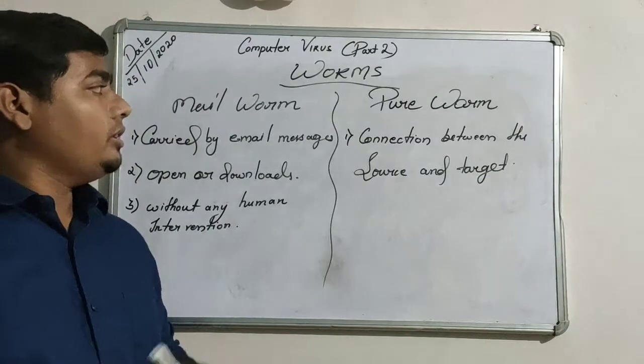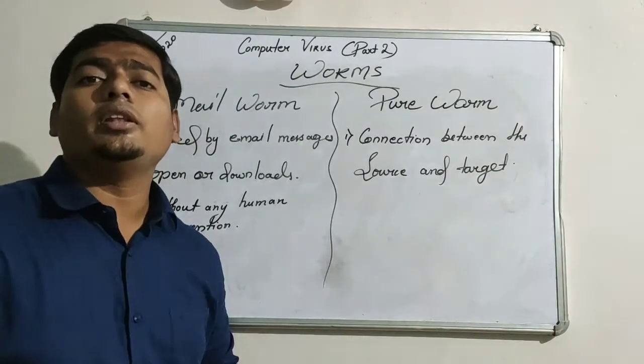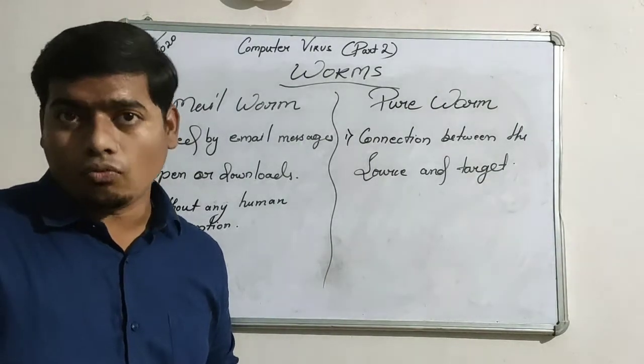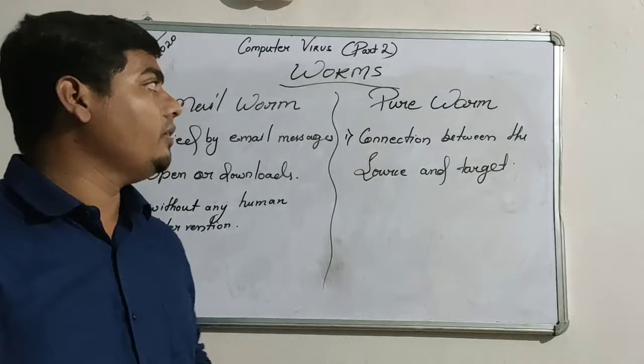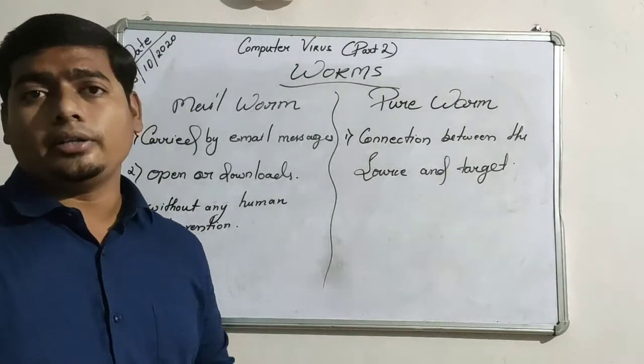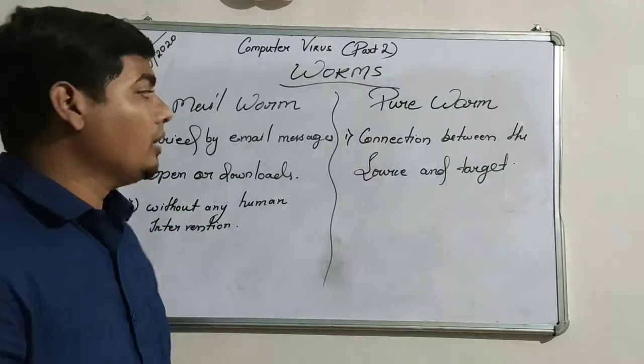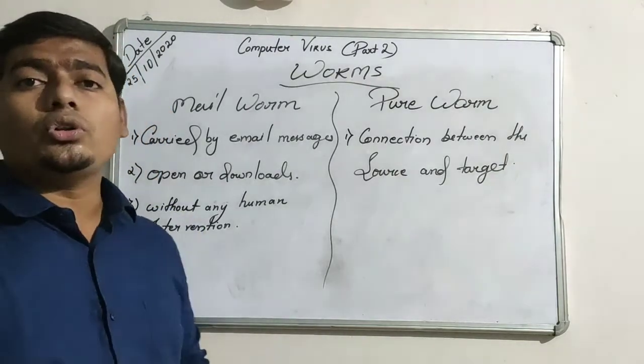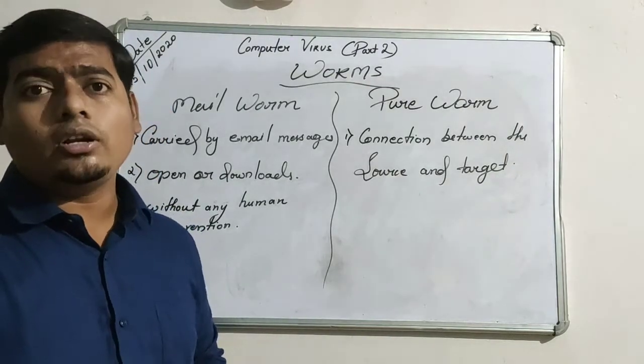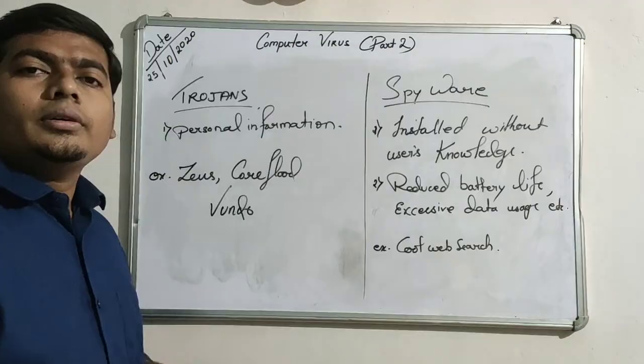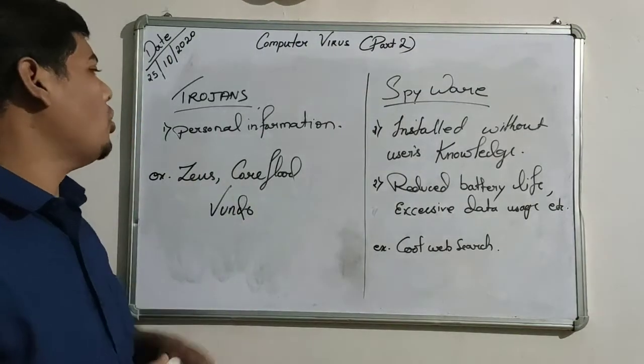On this page of your book, the difference between a virus and a worm is given. Just read that difference between virus and worm, and you will better understand what I want to say. After this, we will read about Trojans or Trojan horses.